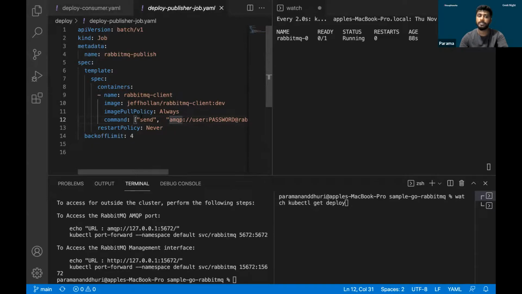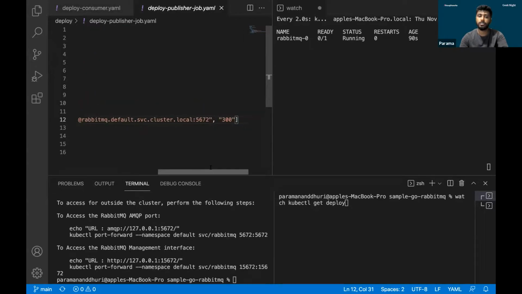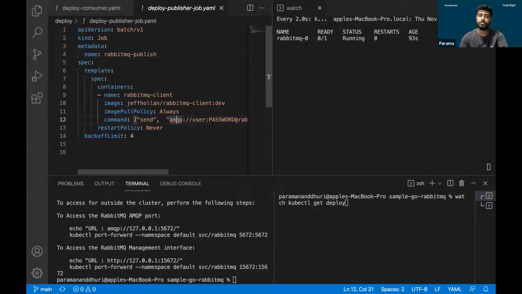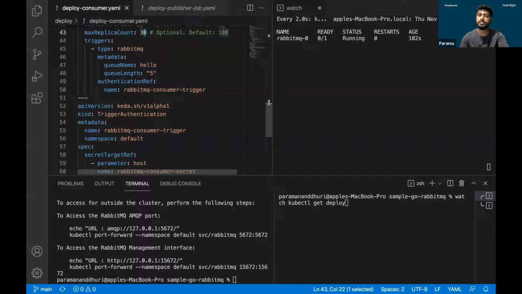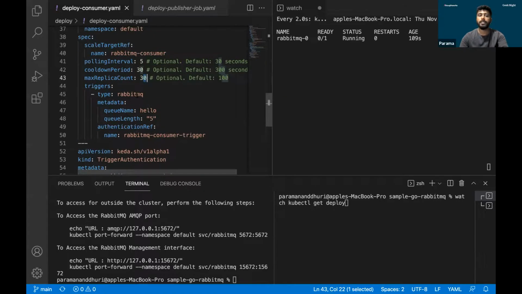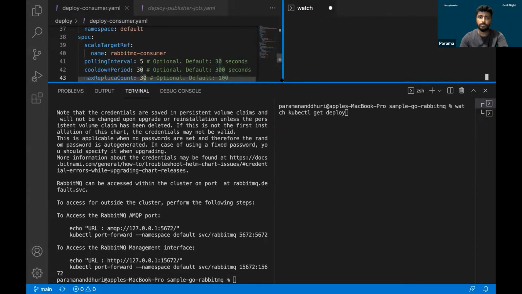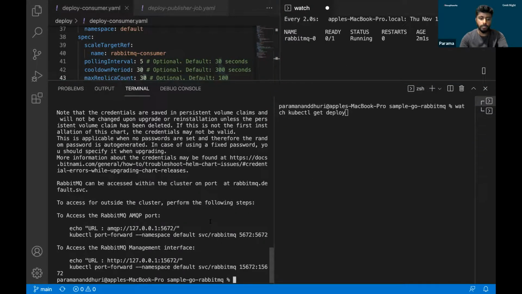This is a job which sends 300 messages to a RabbitMQ server. Once these 300 messages are sent, RabbitMQ will have those 300 messages, and the consumer deployment will start consuming them. As soon as the RabbitMQ scaler finds that there are more than 5 messages in that RabbitMQ server, it starts scaling its number of replicas. So let's go ahead and deploy the consumer.